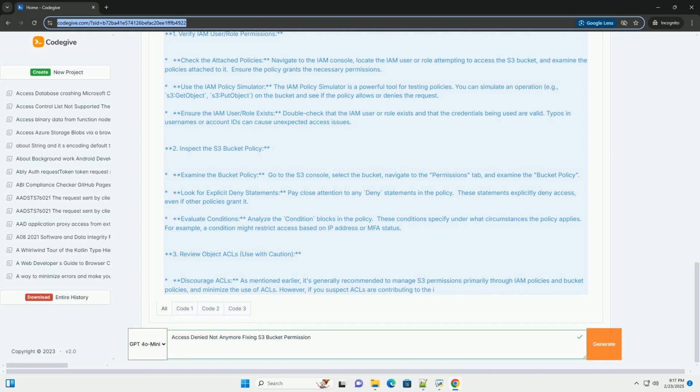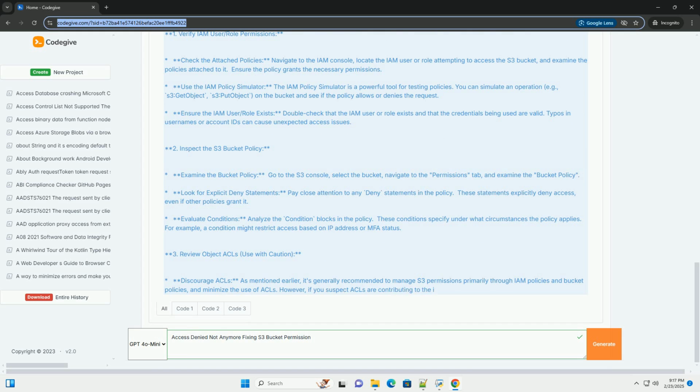Use the IAM Policy Simulator. The IAM Policy Simulator is a powerful tool for testing policies. You can simulate an operation, for example S3 GetObject or S3 PutObject, on the bucket and see if the policy allows or denies the request. Ensure the IAM user/role exists. Double check that the IAM user or role exists and that the credentials being used are valid. Typos in usernames or account IDs can cause unexpected access issues.